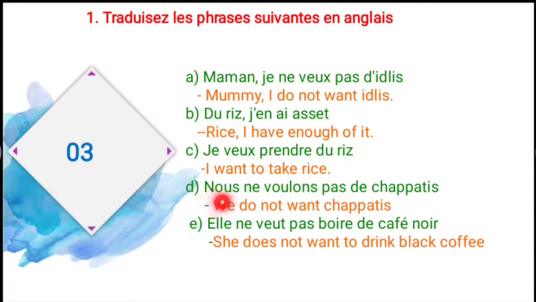And the next one, nous ne voulons pas de chapati. So the sentence is negative. So we don't want chapatis. And elle ne veut pas boire de café noir. So this sentence is also a negative sentence only. And she does not want to drink black coffee. So this is all about our third content.